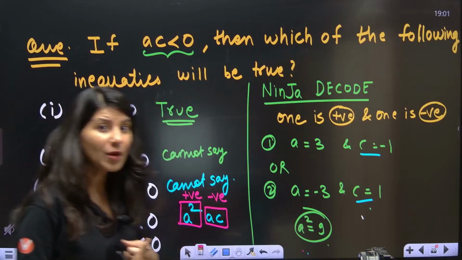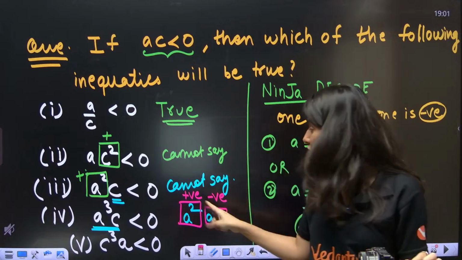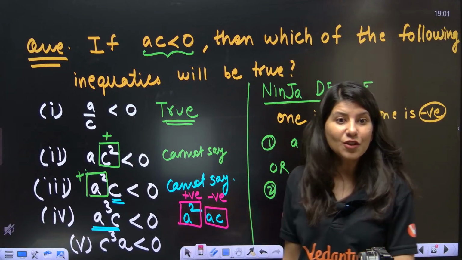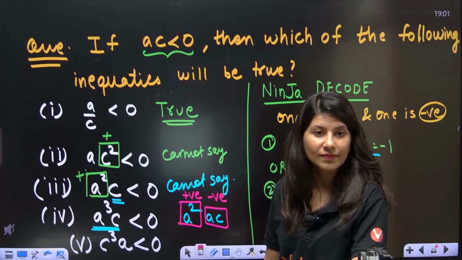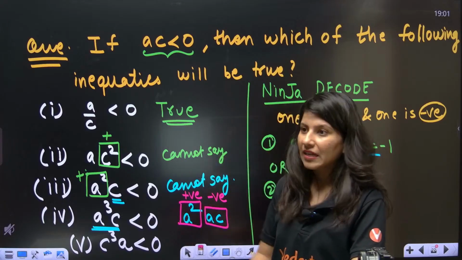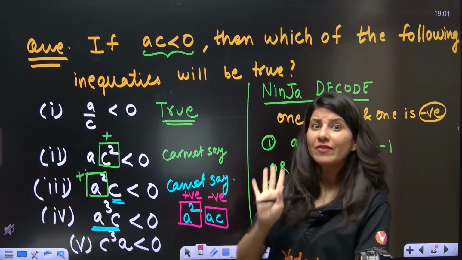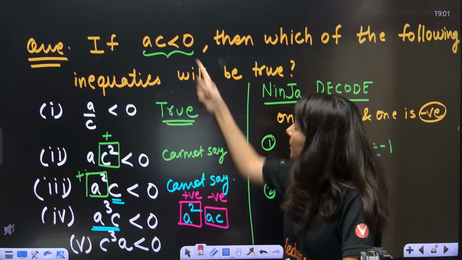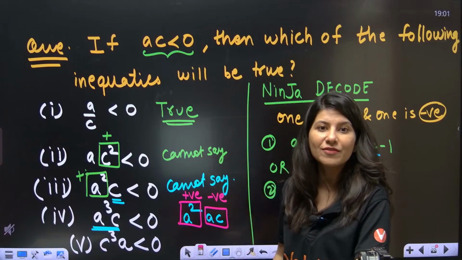We are not sure about A, we are not sure about C, but we are 100% sure about AC. Right or wrong? So A square is 100% positive. Even if A is positive, even if A is negative, A square will be positive. A multiply C is 100% negative. We don't have to know the sign of A and sign of C.